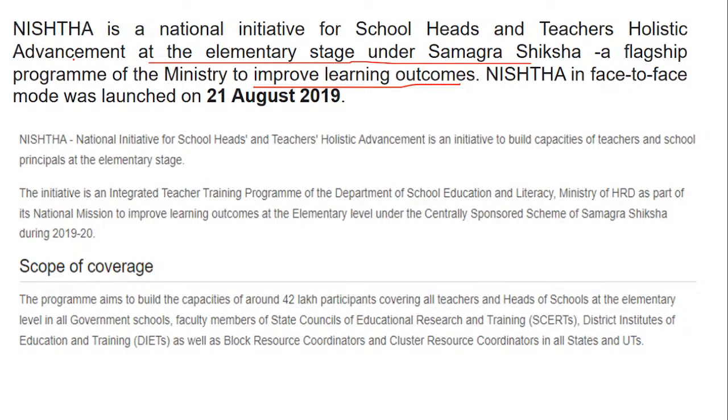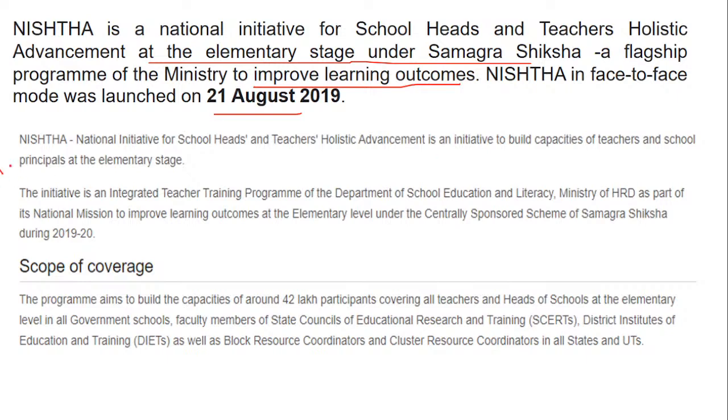Okay, so yes, we are talking about an initiative called NISHTA, which is a National Initiative for School Heads and Teachers for Holistic Advancement, that is the overall development at the elementary stage. There are different stages which we are going to see ahead, but right now remember this started for the elementary stage under Samagra Shiksha, which is one of the important programs of the ministry to improve the learning outcomes. Now NISHTA is a face-to-face mode which was launched on 21st August 2019.